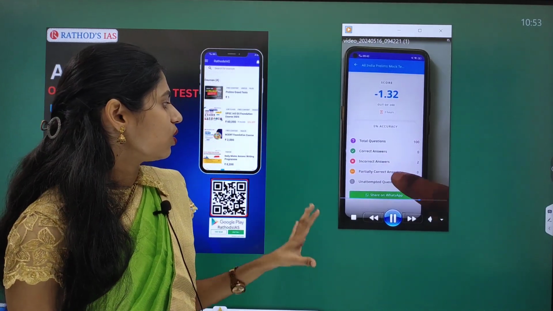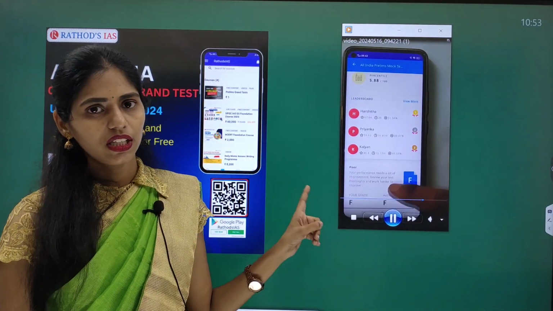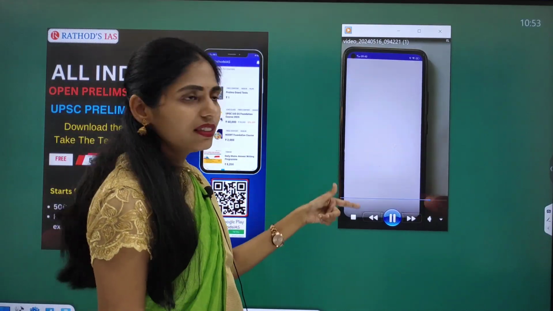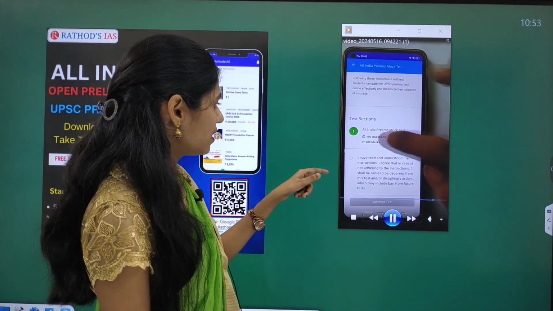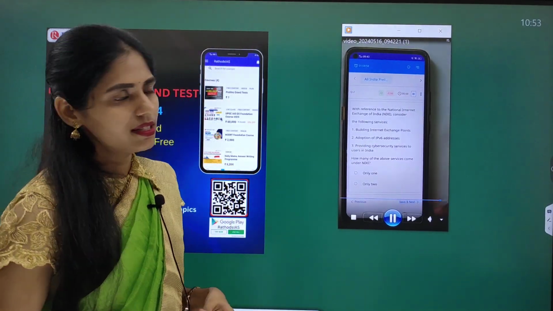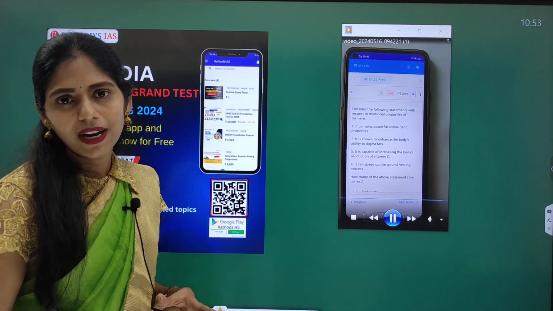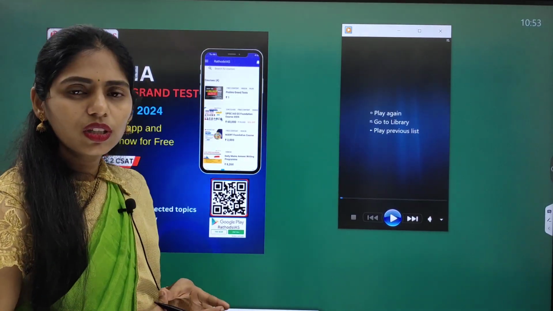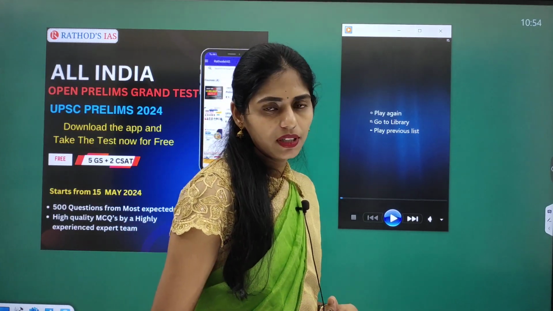After clicking on attempt, you can see the questions appearing on the screen. Read the questions and choose the correct options. And after submitting your test, the result will automatically appear on the screen. Okay, so in this way you can use this app.